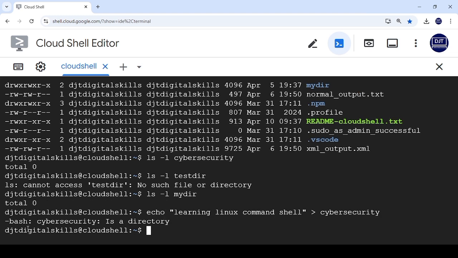Learn how to copy file. So how do you copy a file? Use the word cp to copy a file. cp, then I have a file here called file1.txt.